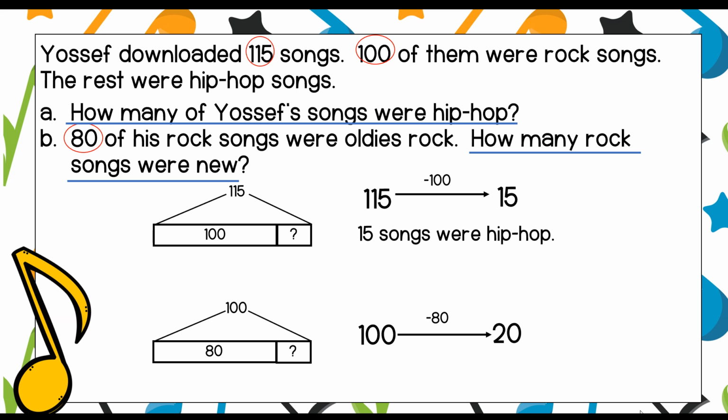Remember in first grade how we learned that 8 and 2 make a 10? Well, 80 and 20 make 100. So 20 rock songs were new.